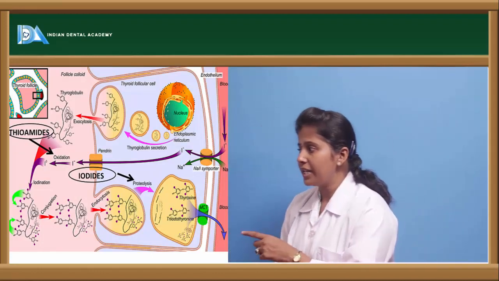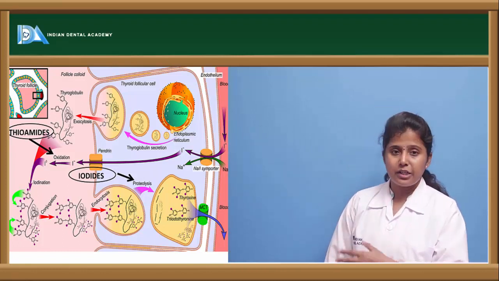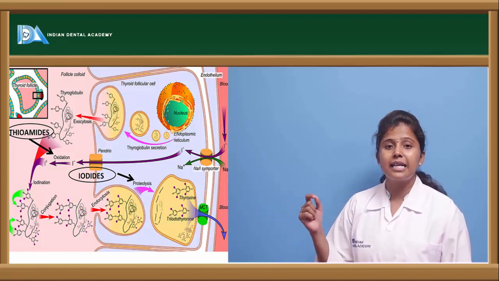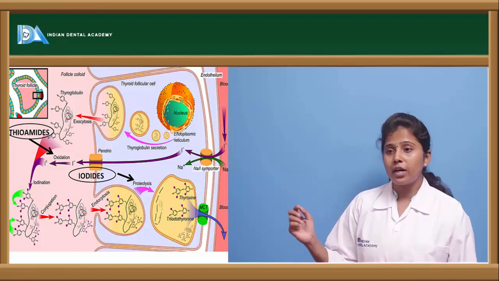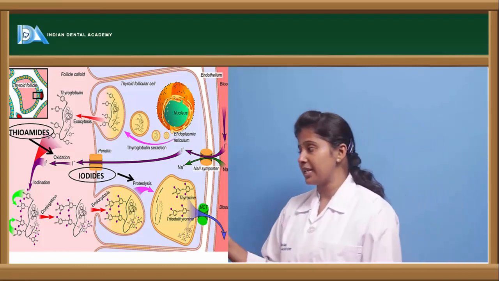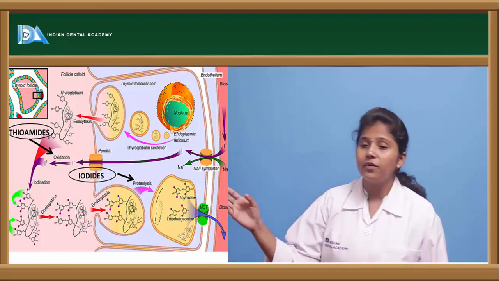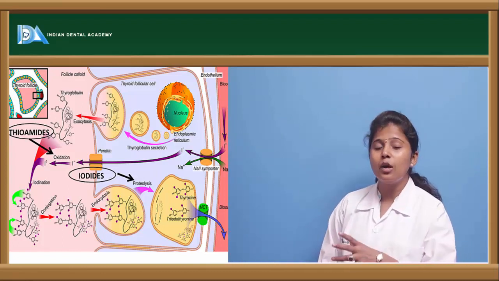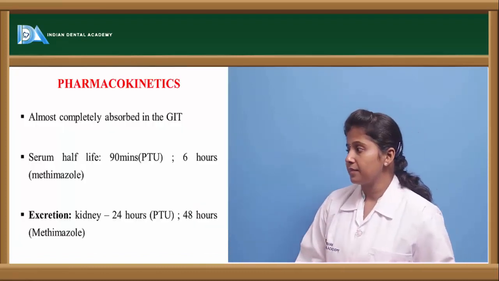These thioamides act in the oxidation, especially the conversion of I-, the ionic form of iodine, to the oxidative form of iodine. This is inhibited by thioamides. At the same time, the conversion of thyroxine T4 to T3 is also inhibited, along with the coupling mechanism.